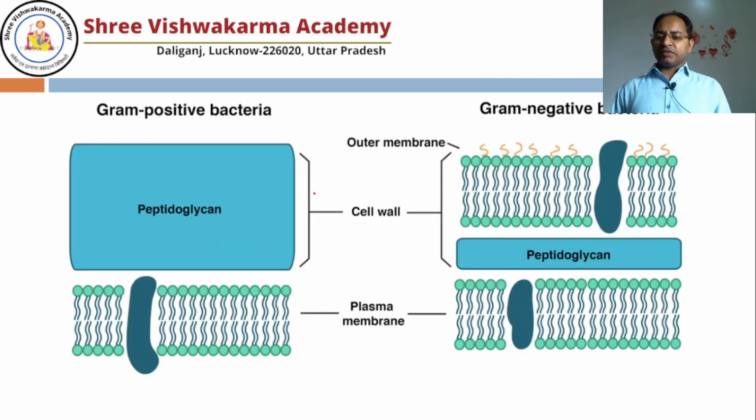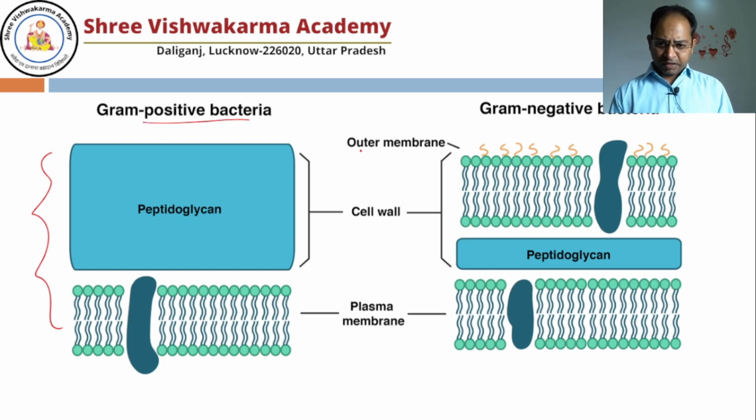On the basis of the thickness of the cell wall, bacteria can be divided into two parts. That was divided by Christian Gram. So he divided all the bacteria present in nature into either gram positive or gram negative. What is the difference between gram positive and gram negative bacteria? If the cell wall, meaning the peptidoglycan layer of the bacteria, is thick, we keep it in the gram positive bacteria category, and if the peptidoglycan layer is thin, then it is known as gram negative bacteria.